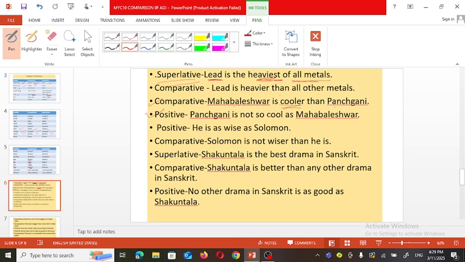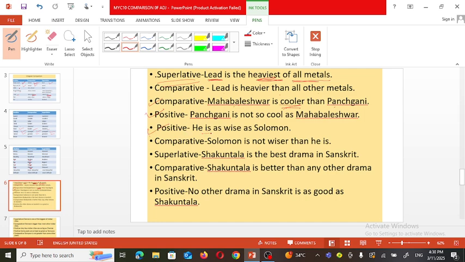Panchgani is not as cool as Mahabaleshwar. Mahabaleshwar is cooler than Panchgani. The meaning of the sentence should not change. So, Panchgani is not as cool as, or not so cool as, Mahabaleshwar. Now see another example.